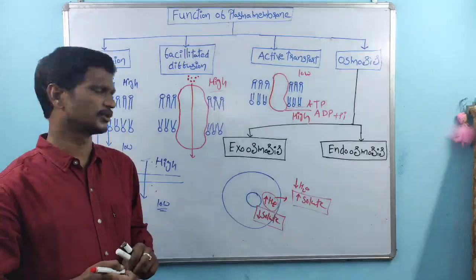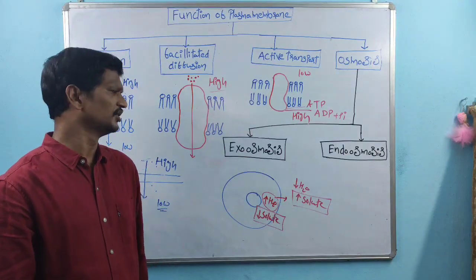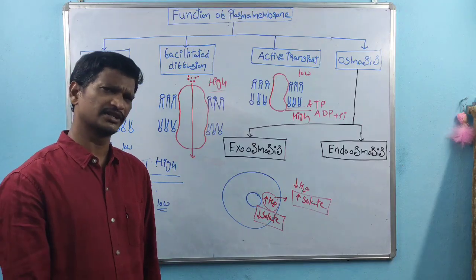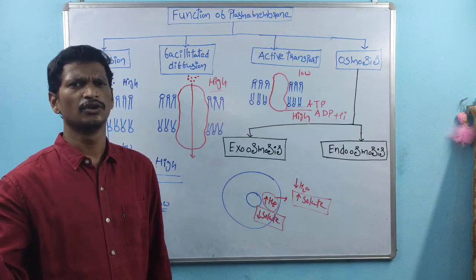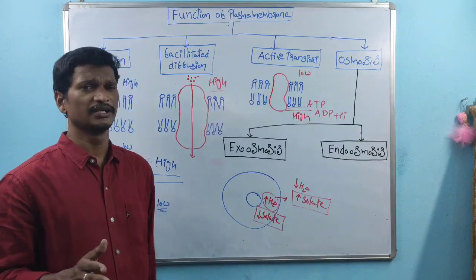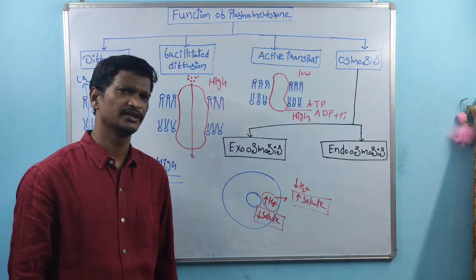So here water molecules are transported from low solute concentration to the high solute concentration. So in all the cases, the water molecules are transported from high water concentration to low water concentration, or low solute concentration to high solute concentration, right?